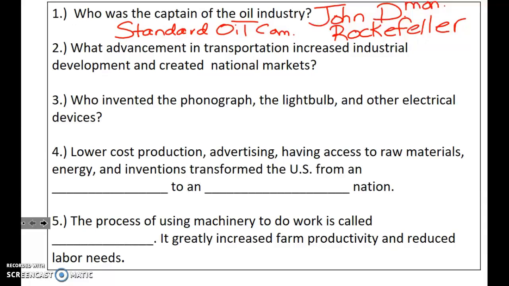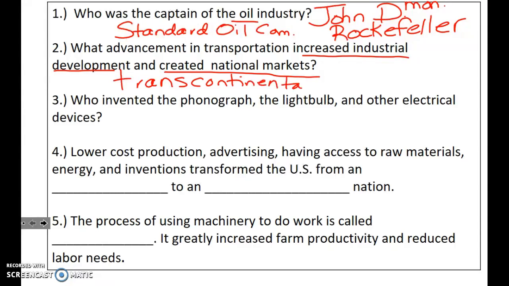What advancement in transportation increased industrial development? It created national markets, and that is the Transcontinental Railroad, or just railroads in general. You can also include automobiles, steam engines, cable cars, and airplanes, but that's later on.